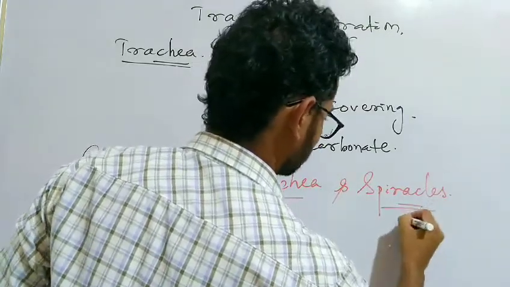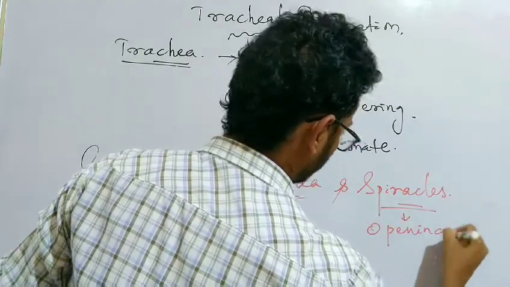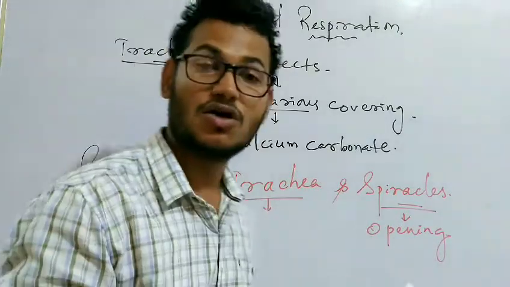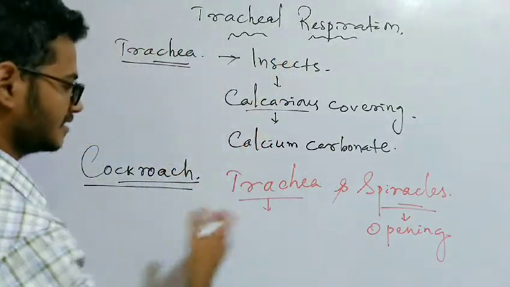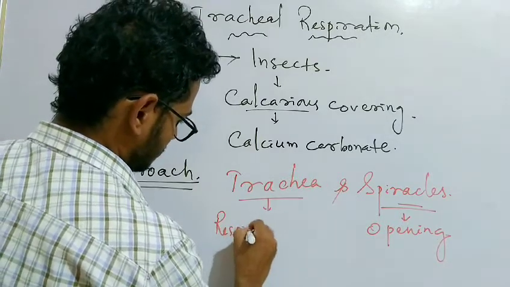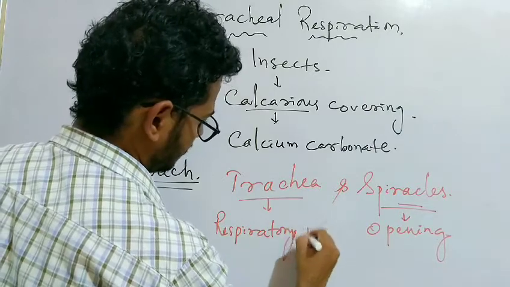Spiracles are the openings, and the trachea is the network of respiratory pipes.